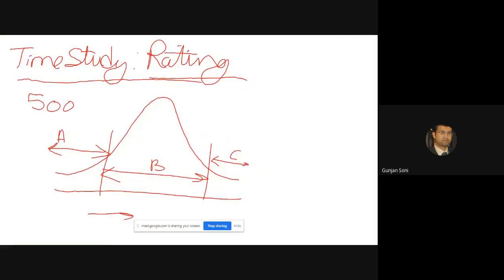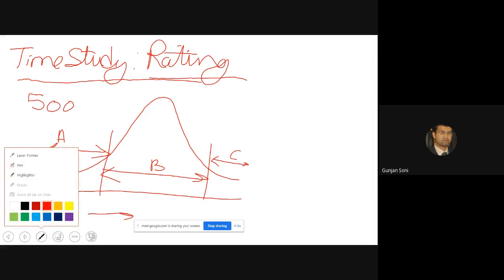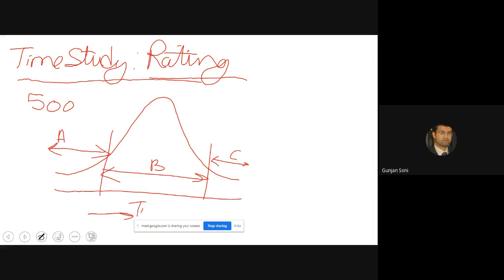So we can see here that there will be three groups of workers. On the x-axis, you will have time distribution. There are some workers who are doing the job in very little time. There are some workers who are doing the same job in more time. And there is a third group of workers over here.